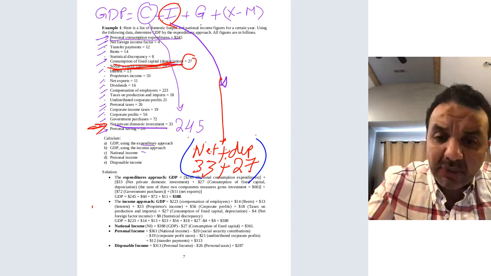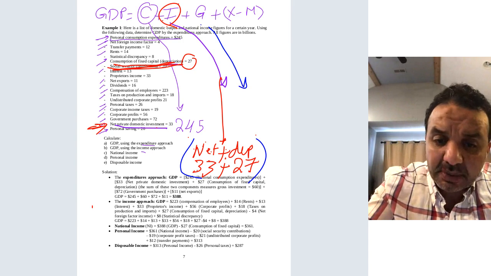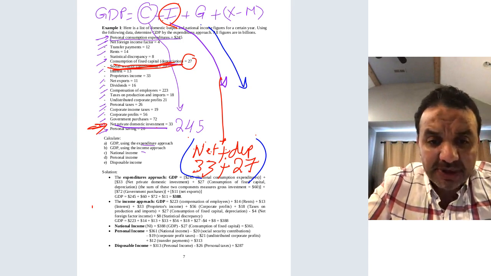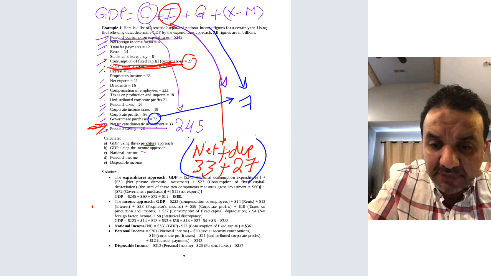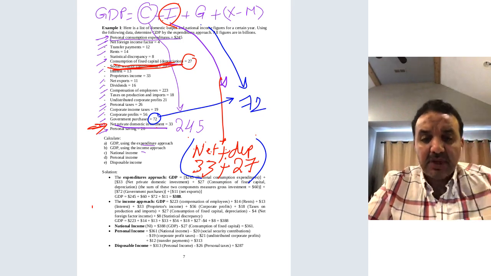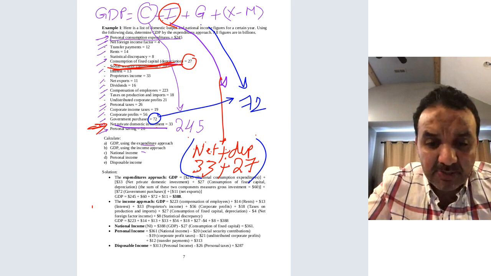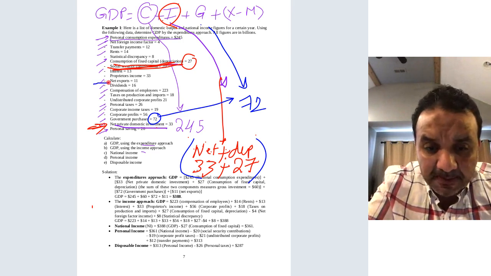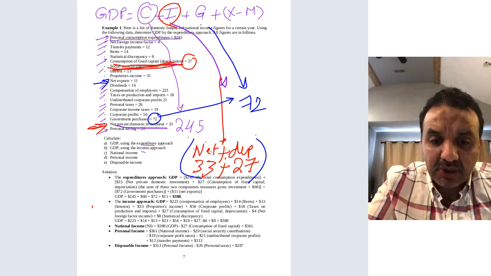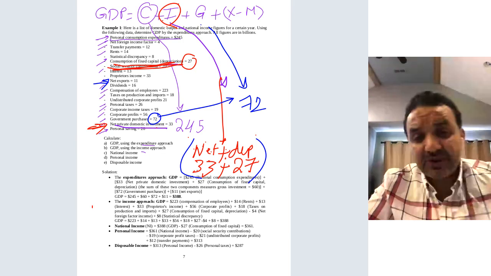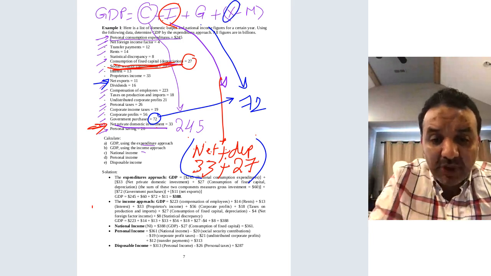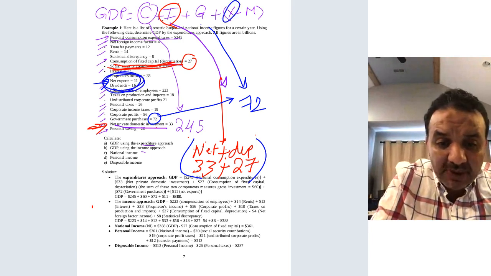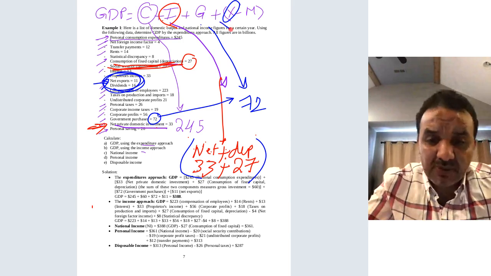Now let's see G, the government expenditure. It should be given here. As you can see, this is 72. And then plus export minus import. So this is the net exports. Again, this is tricky. Whenever I say export only, I mean X. But when I say net exports like this one, it means export minus import. So this will be 11.